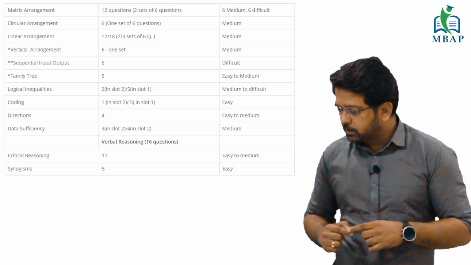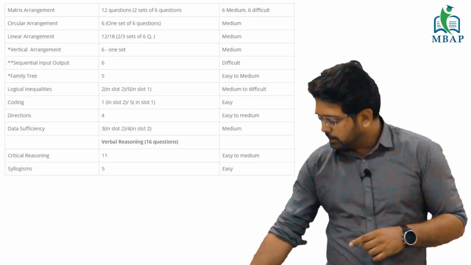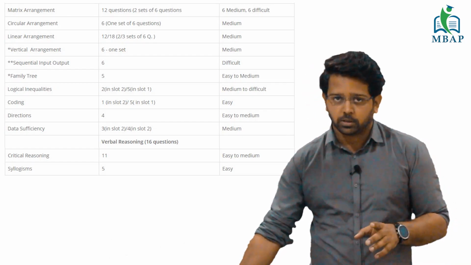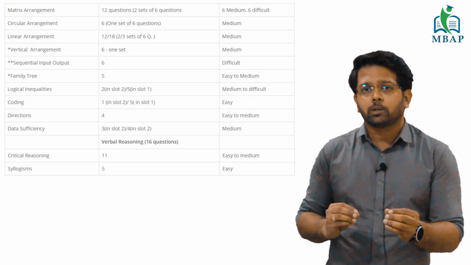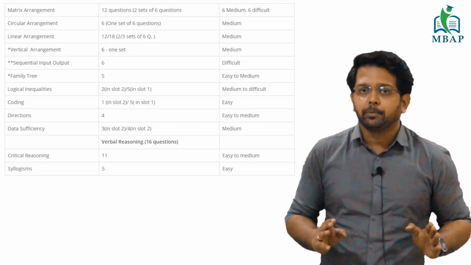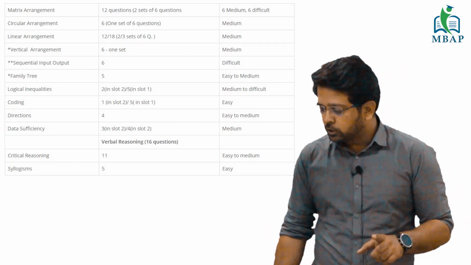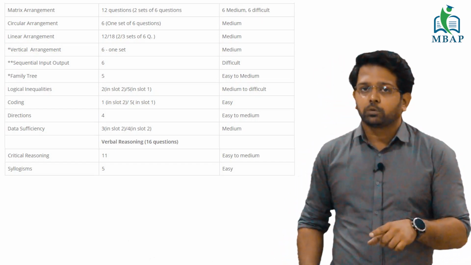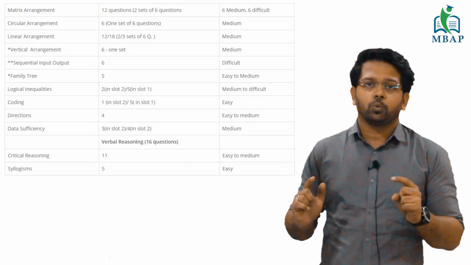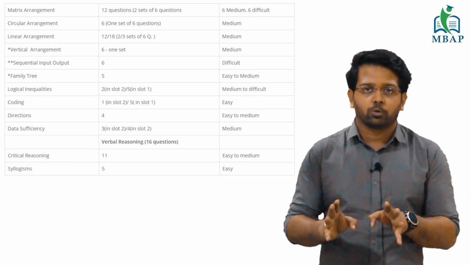What comes for these 20 marks is questions like family relation, inequalities, coding, decoding, direction sense, data sufficiency and syllogism. If I club this, it gives you roughly 20 to 25 marks, which is there in your hand, which people nail down with more than 90% accuracy. Then comes your input output, which is a sequential tracing of input output, which since the last 2 years has been coming difficult. Since we know it's going to come difficult, my humble advice is that you practice the difficult and advanced level of input output questions.